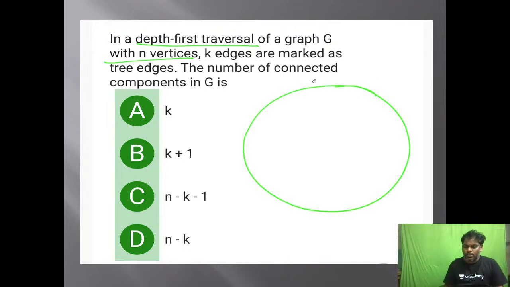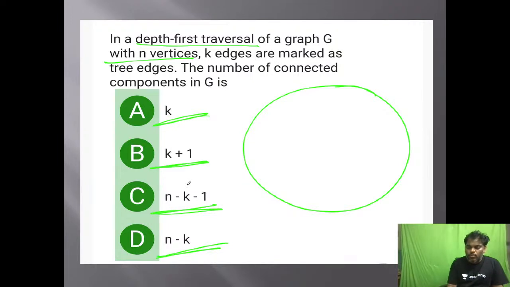A graph contains n vertices. K edges are marked as tree edges. The number of connected components in G is... Let's see. I think, because the formulas are given mathematically, not asymptotically, then by taking a small example, you will get it. Always remember, if options are given mathematically, by taking some example, you can handle it.